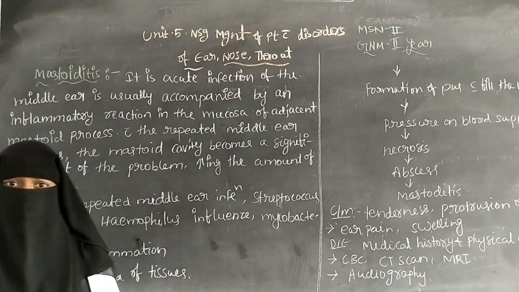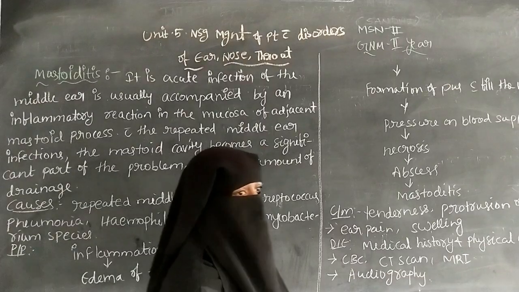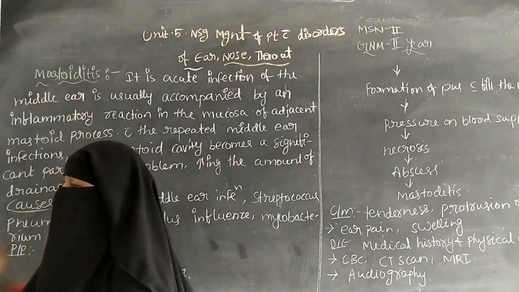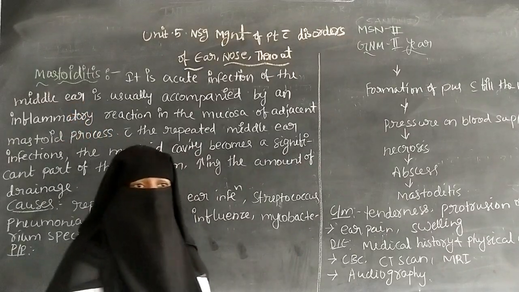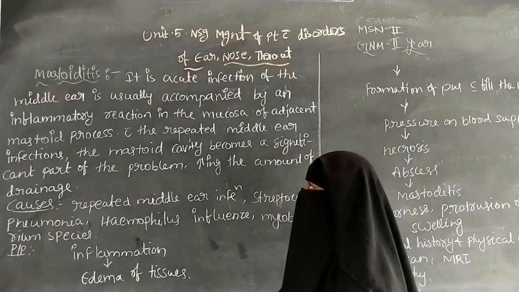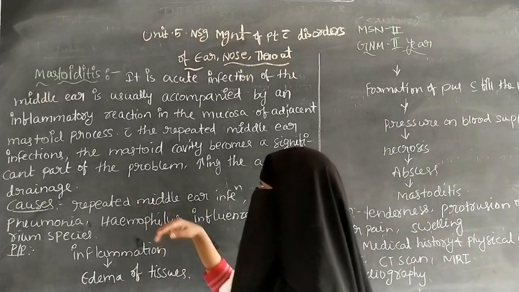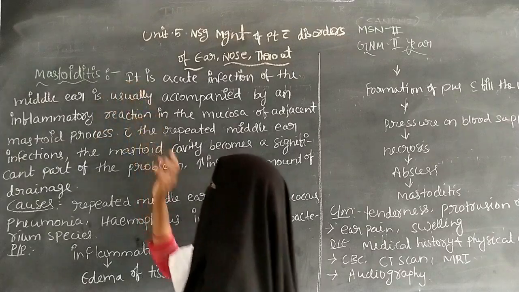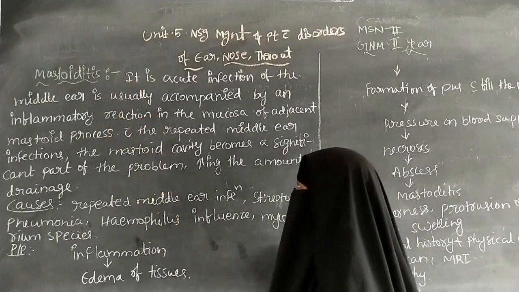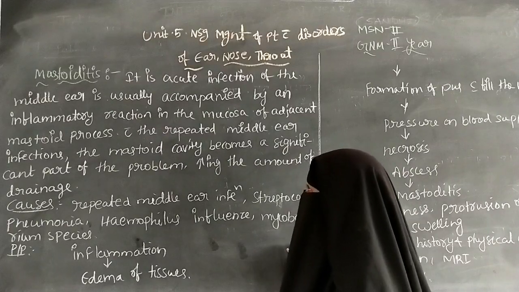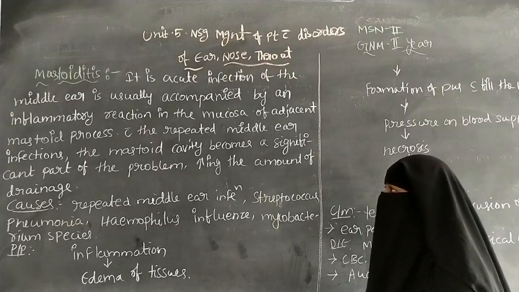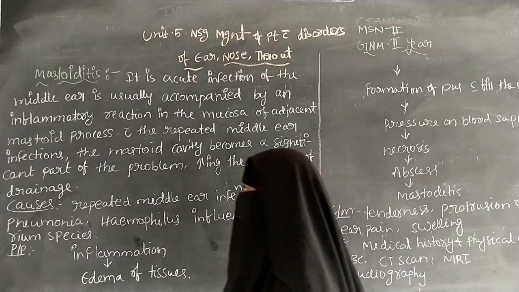In the last class we have seen middle ear problems. Now we are going to discuss mastoiditis. It is also one of the middle ear problems. The definition of mastoiditis: it is an acute infection of the middle ear, usually accompanied by an inflammatory reaction in the mucosa of the adjacent mastoid process.